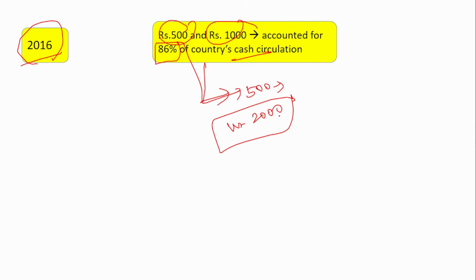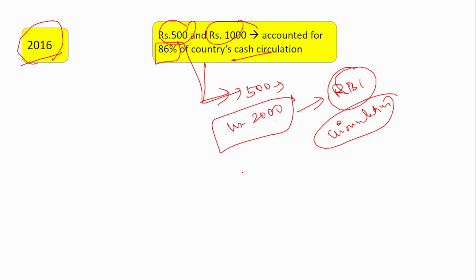And now RBI has also withdrawn this 2000 rupees from circulation. I'm sure you would be aware of this. As of May 2025, this 2000 rupee note is not in circulation. RBI has also stopped printing, and RBI informed all the citizens to deposit all their 2000 rupee notes in the banks, and now since the deadline has crossed, they can go and deposit with the Reserve Bank of India. So now the 2000 rupee note is also not in circulation. So the highest currency value that is in circulation currently is the 500 rupee note. The 500 rupee note is the highest currency value currently in circulation in our country.